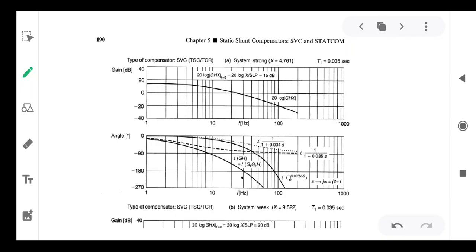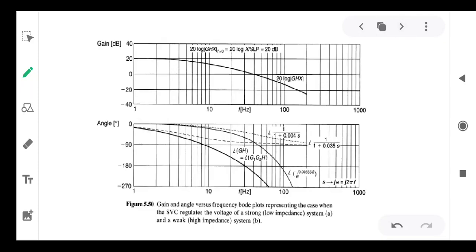This is SVC, TSC and TCR responses. All these are the responses. They show that the response of the STATCOM is superior to that of the SVC in all aspects. So the delay time, TD, is lower for the STATCOM compared to other devices, which makes the STATCOM superior to the SVC.